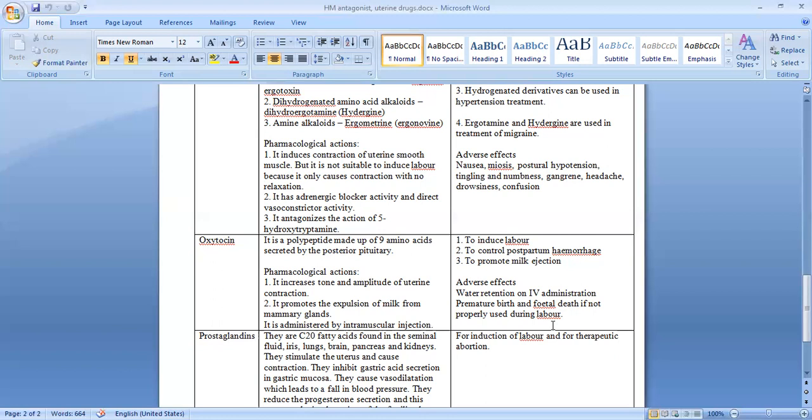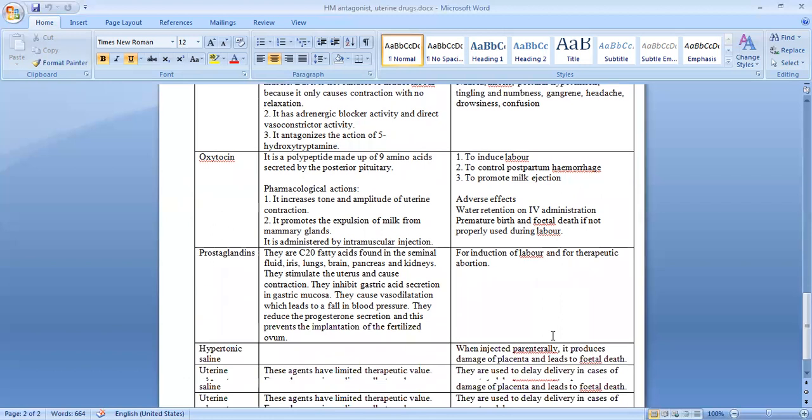Because if it is injected at the wrong time, then the amount of contraction and other effects that the oxytocin produces will be such that the fetus may be born prematurely before it is due for delivery. And also the fetus may die if this drug is not properly used. So it has to be used with a lot of care.